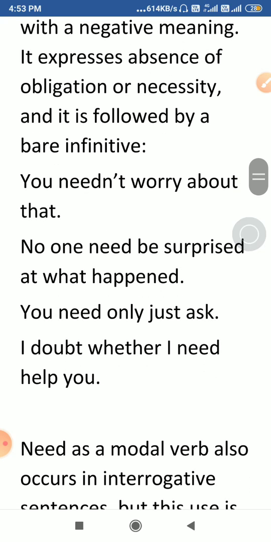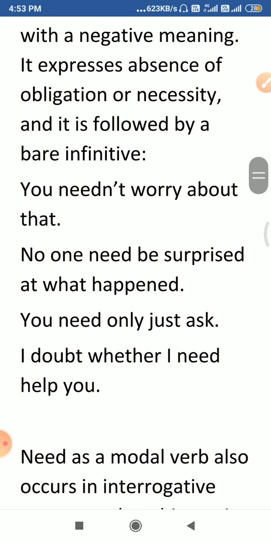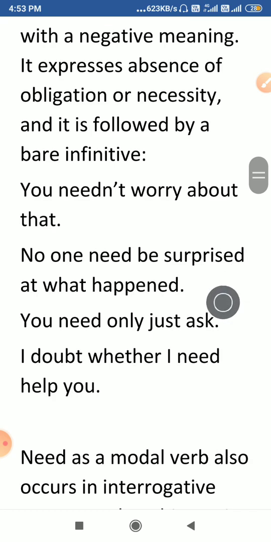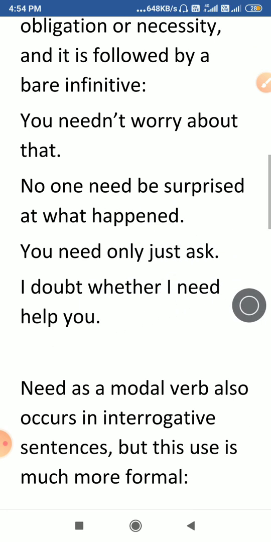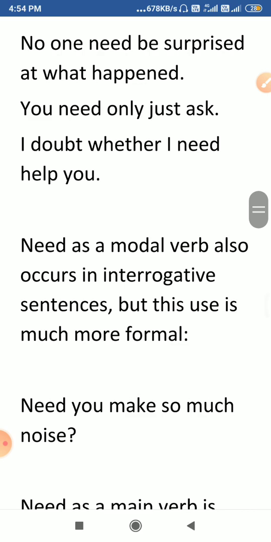And when there is to with the verb, and when need is changing its form, becoming needs or needed, then need is not the modal verb. Then need is actually your main verb. This is the very simple difference. Now I hope you would have understood.